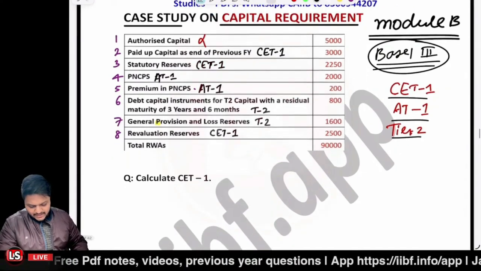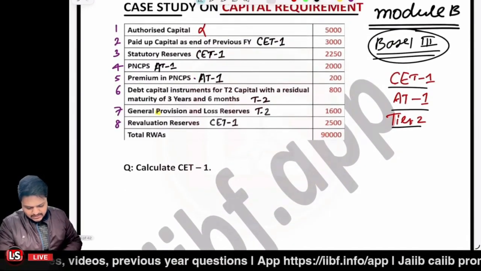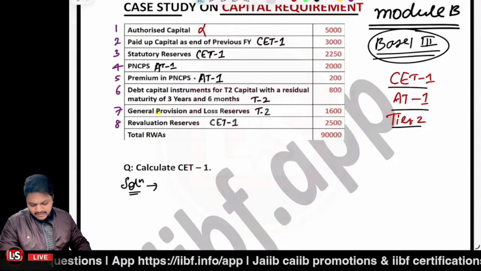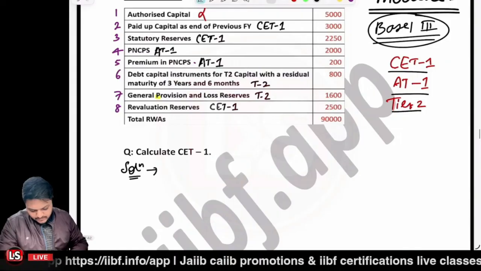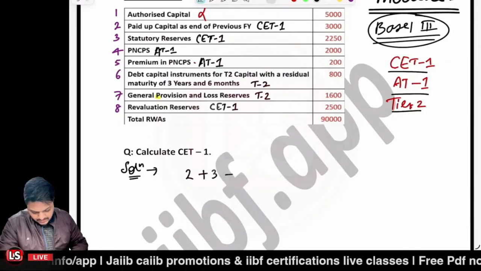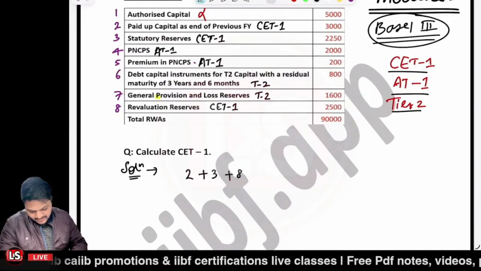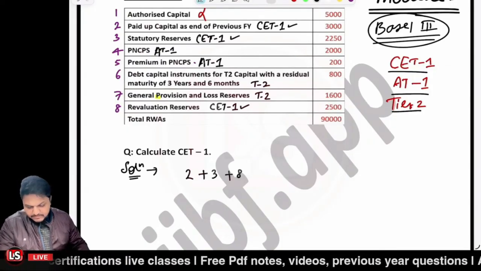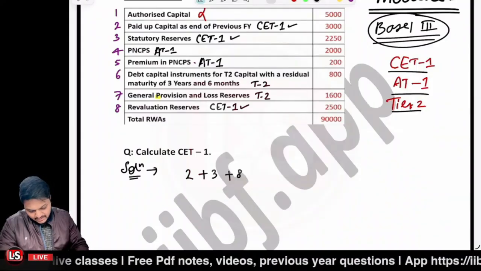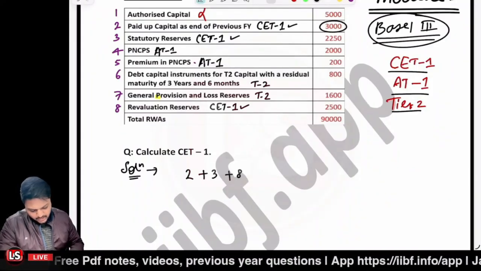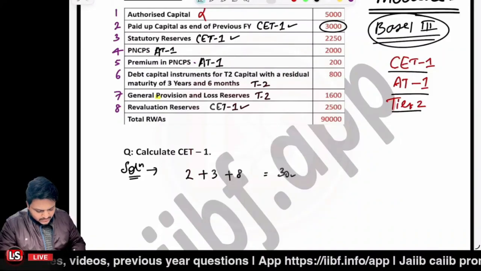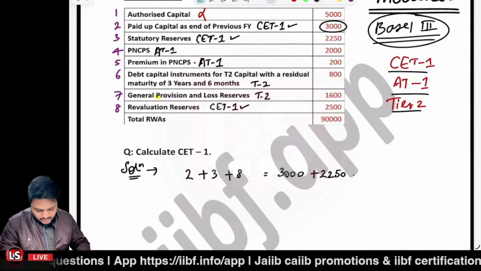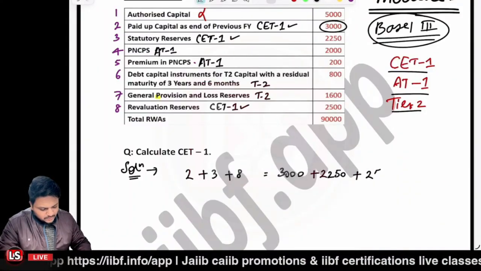The first point here says that we need to calculate the CET1, Common Equity Tier 1 capital. So let's write down the terms over here. It's related to 2 plus 3 plus 8. Is that clear? So there are three components, 2 plus 3 plus 8. Second is having the amount of 3000. All are in crores. So it is 3000 plus 2250 plus 2500.